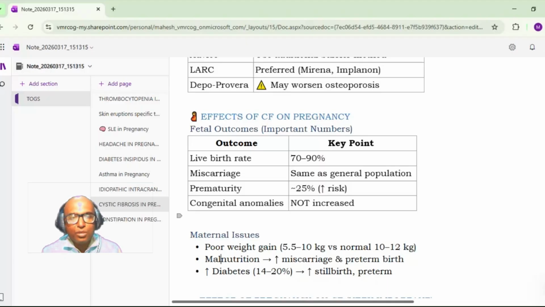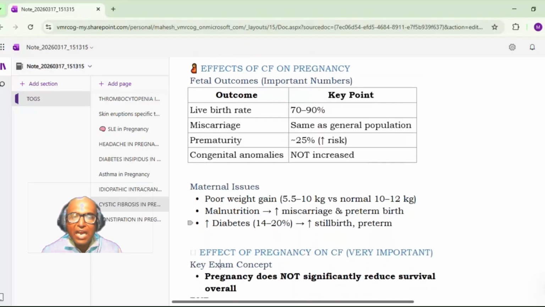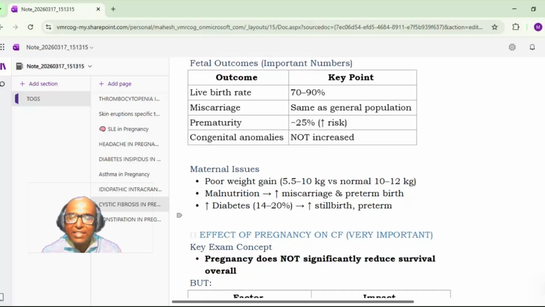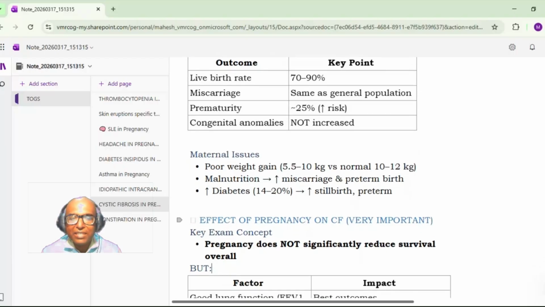Okay. So maternal issues during pregnancy include poor weight gain. These patients generally achieve 5.5 to 10 kg of weight gain rather than the expected 10 to 12 kg. Malnutrition will lead to miscarriage and preterm birth. There is an increased chance of diabetes, at least 1 in 5, that is 14 to 20% of patients can have diabetes, and that further increases the risk of stillbirth and preterm birth.